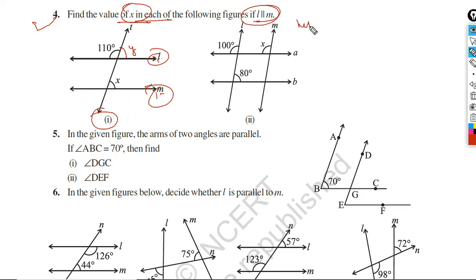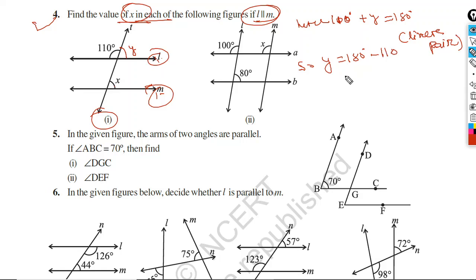We'll do it like this. 110 degree plus y equal to 180 degree, the reason being linear pair. So y equal to 180 degree minus 110, which is equal to 70 degree.